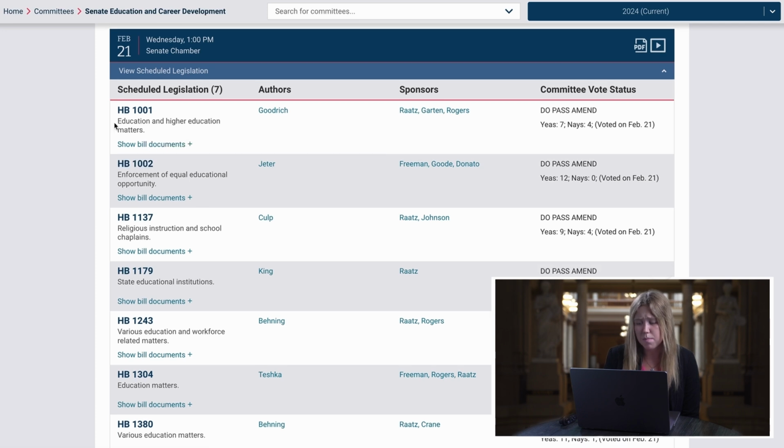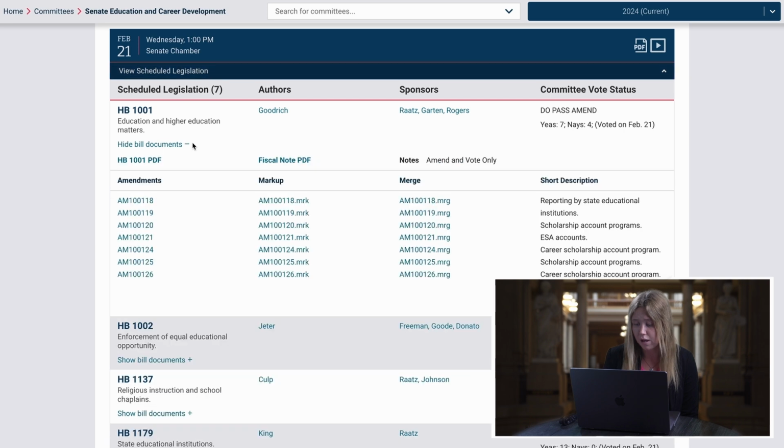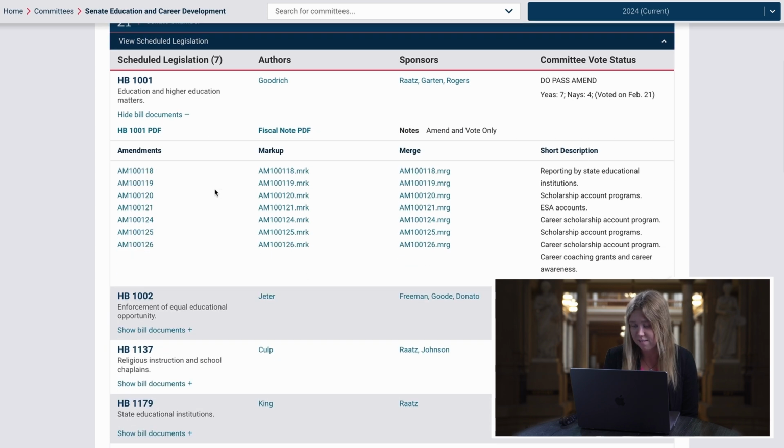The hyperlinks by the bill numbers would bring you to more information about the bills, but there is a brief explainer underneath each to give a brief summary. So as you can see, House Bill 1001 says Education and Higher Education Matters. I know that's pretty general, so if you wanted to click on this hyperlink, that will give you more information. If you click the plus next to the bill documents, this will show you the different bill documents, so even more specific things, including amendments, short description, etc.